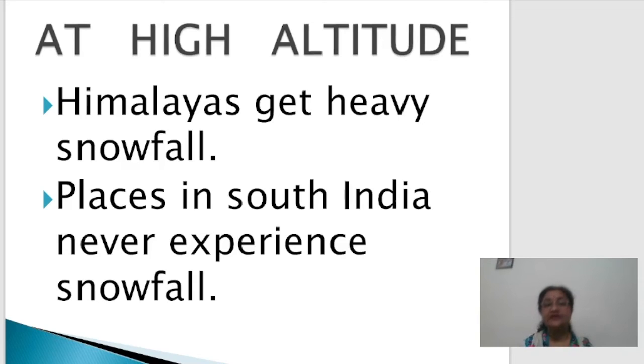It is never in the form of snowfall, right? So these are a few things, children, which give us a clear idea about the variation in the climate of India, from the northernmost part to the southernmost part of it. So in this manner, we can easily get a clear idea what type of variations we can find in